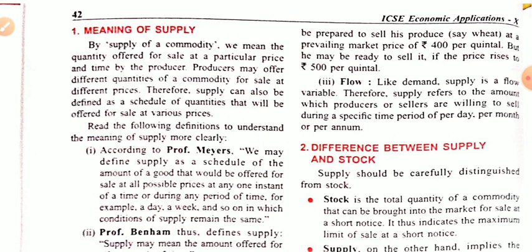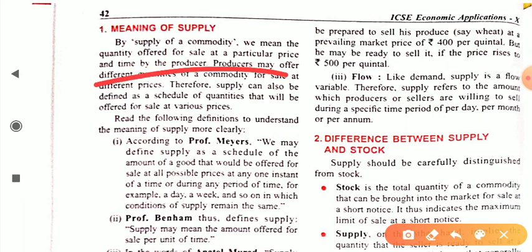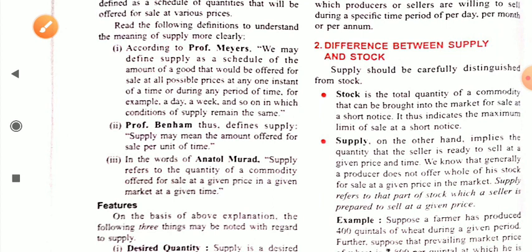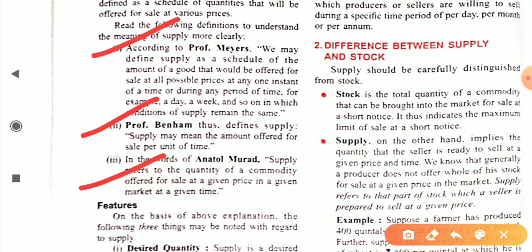So supply can be defined as a schedule of quantities that will be offered for sale at various prices. Now there are many definitions given by different economists or scholars, but you can go through these three different definitions, or for writing or exam purposes you can choose only one of them.